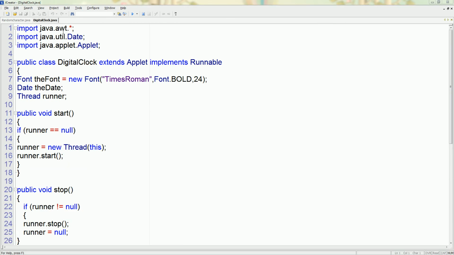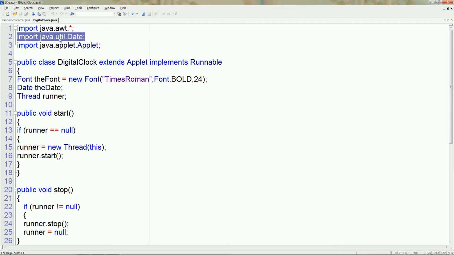Let us look at this example of a digital clock. Here we create this example on an applet by using the Runnable interface. For this example we need the font object of the Font class as well as Date. This Date is from java.util, that is the utility classes.